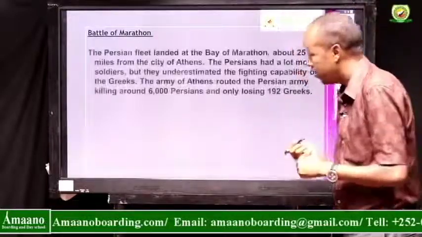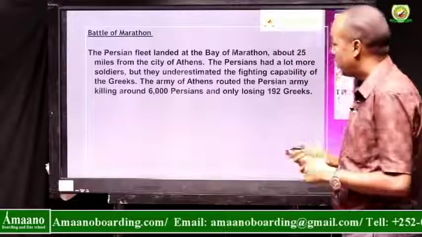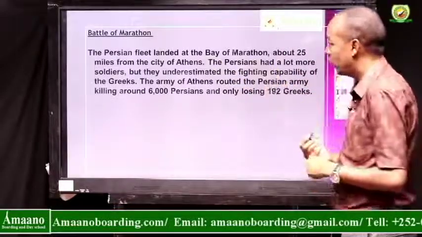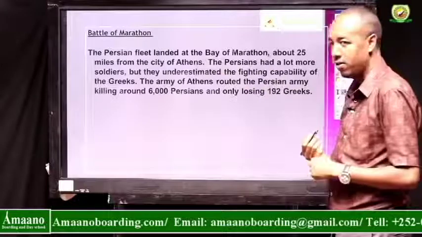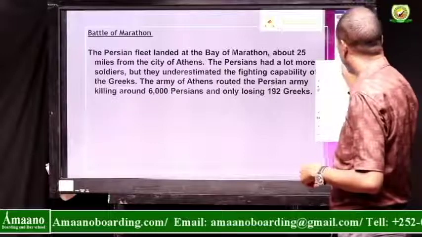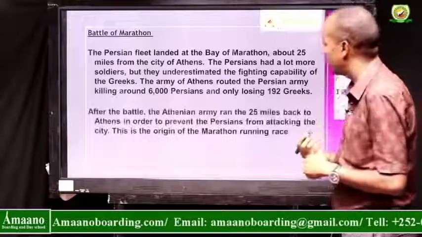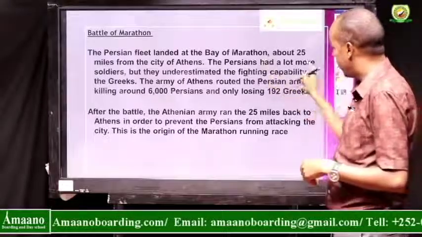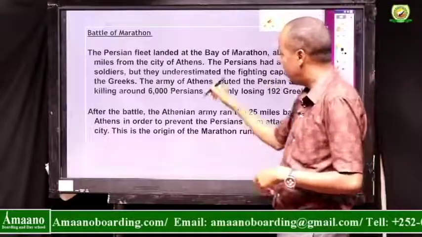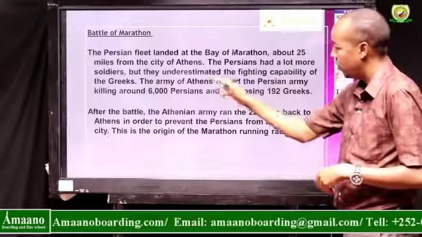So why was it called that name? We shall see. The Persian fleet landed at the Bay of Marathon, about 20 miles from the city of Athens. The Persians had a lot more soldiers, but they underestimated the fighting capability of the Greeks.